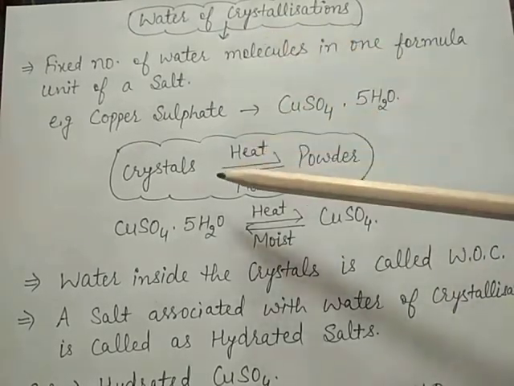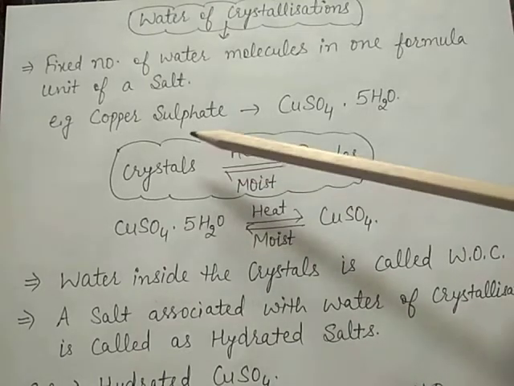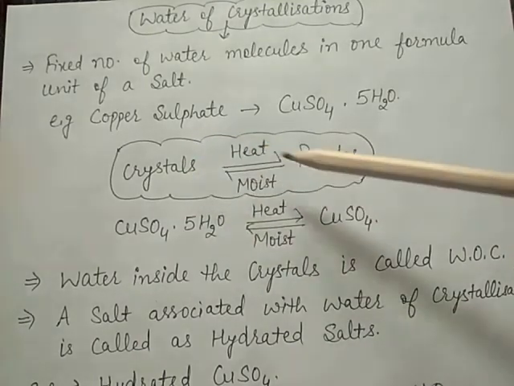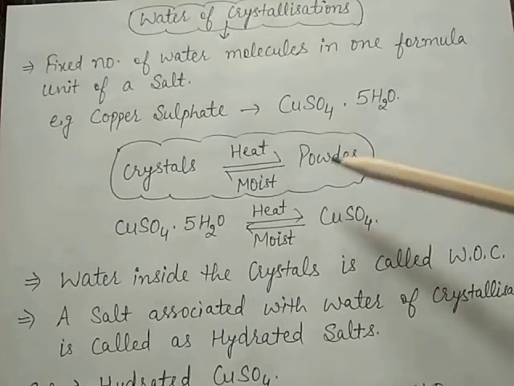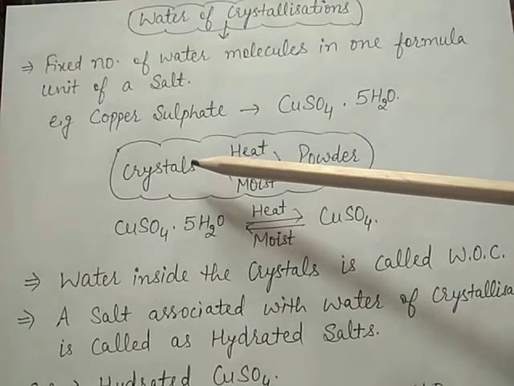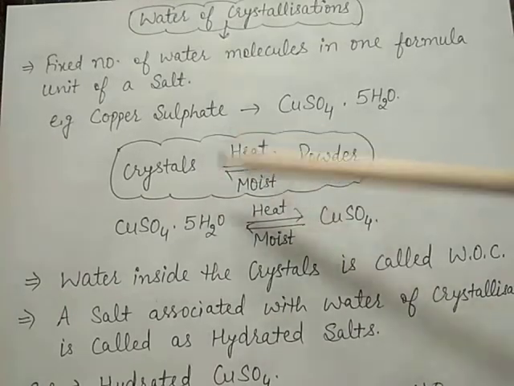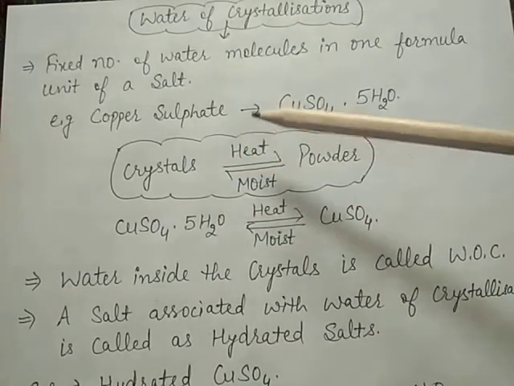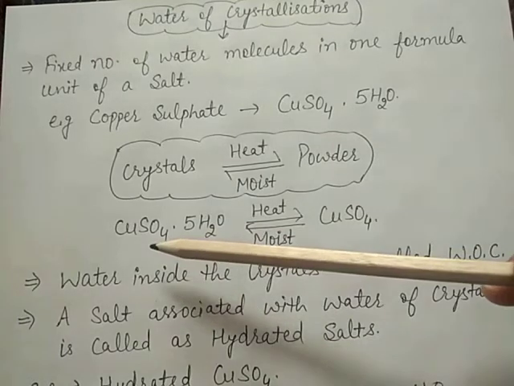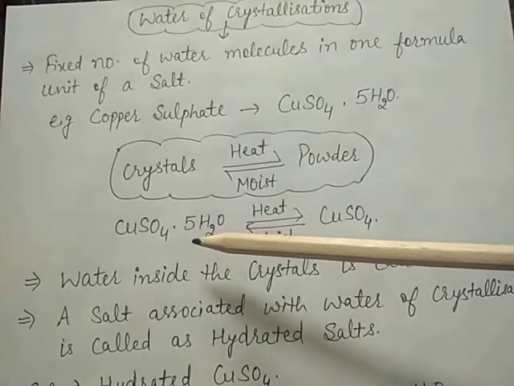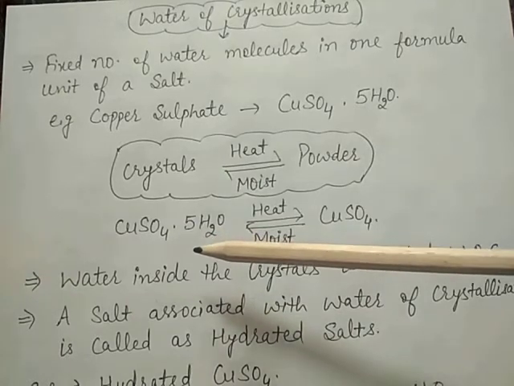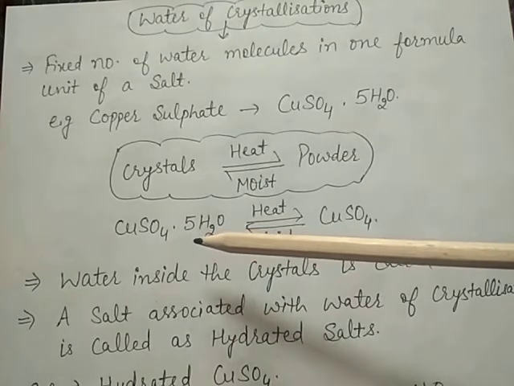It is simply represented by this equation. Here, when the crystal is heated it will form a powder, and the powder after moistening will form a crystal. This process is reversible. Like this, CuSO4·5H2O. This is copper sulfate which is available in our lab. It is blue in color. It is also called blue vitriol.